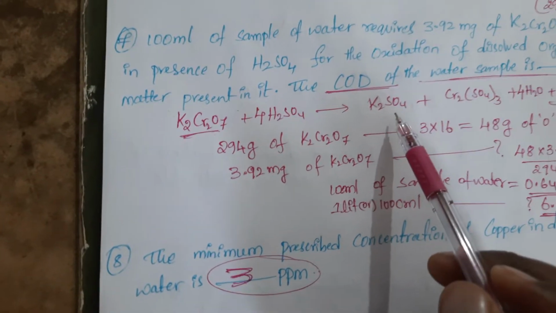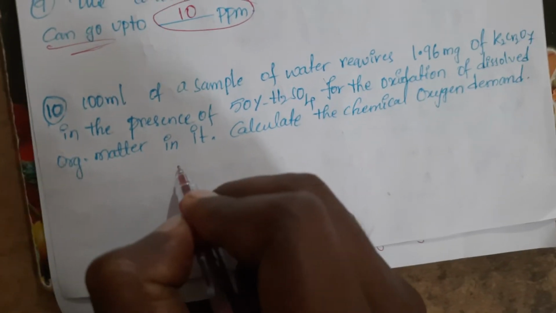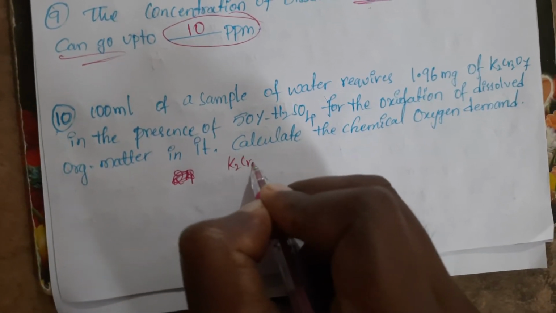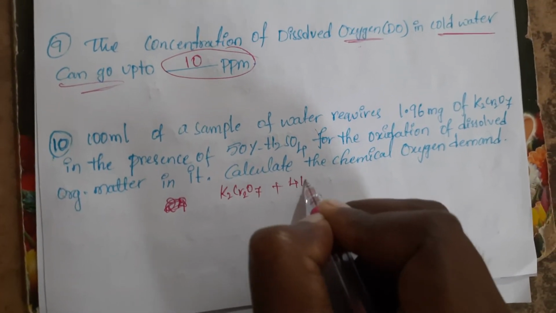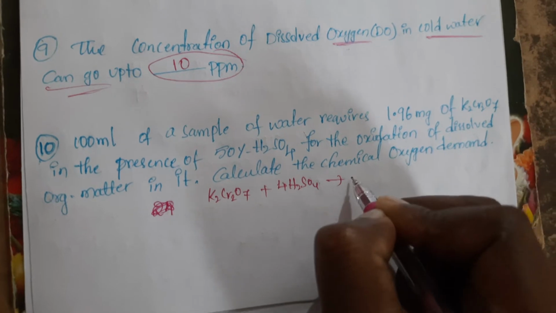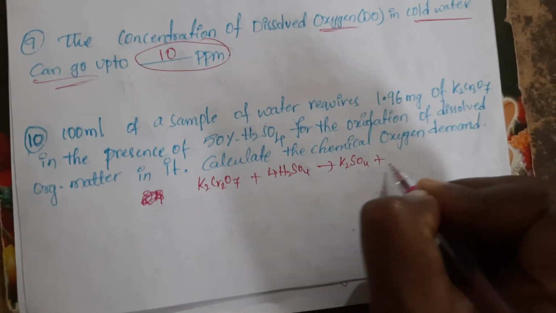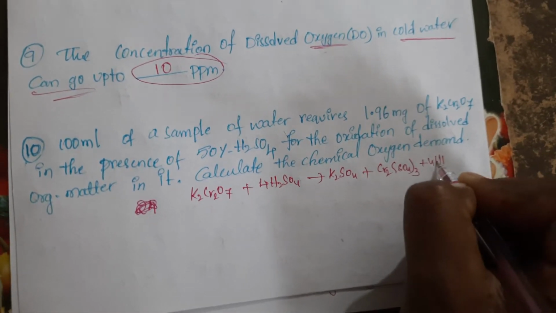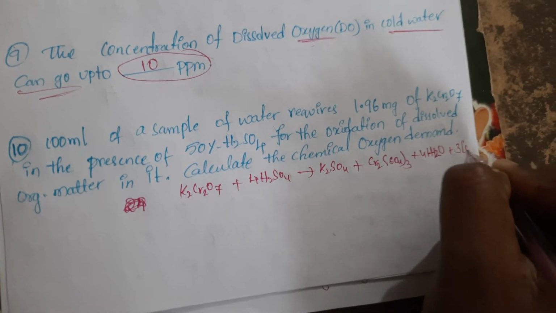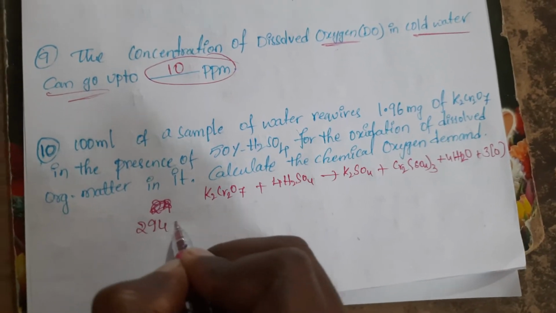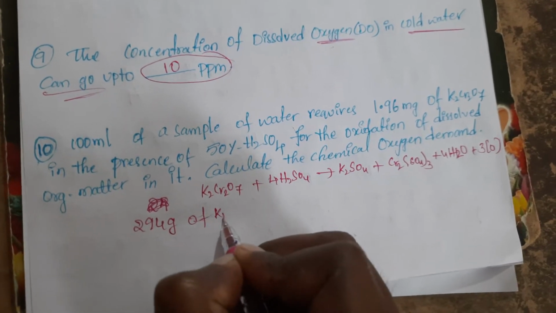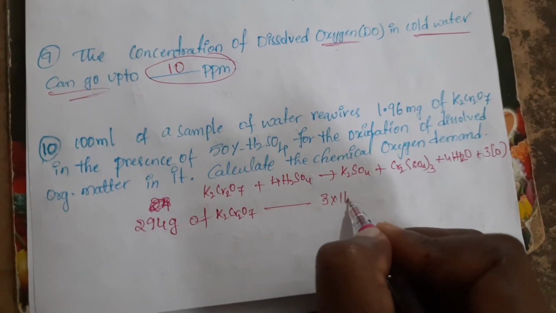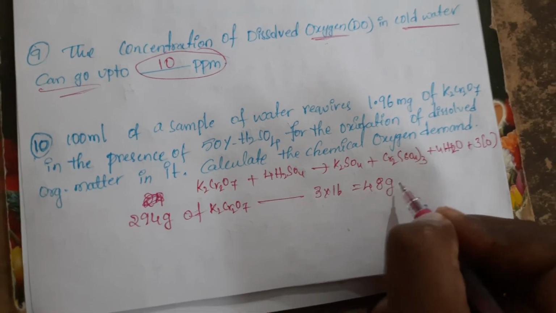The same model question which we had discussed just now. We know that 294 grams of K2Cr2O7, whenever it reacts with 4 moles of sulfuric acid H2SO4, we will get K2SO4 plus Cr2(SO4)3 plus 4 moles of H2O plus 3 moles of nascent oxygen. We know that 294 grams of K2Cr2O7 will give 3 into 16, that is 48 grams of oxygen